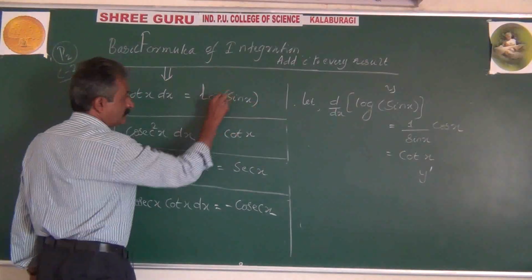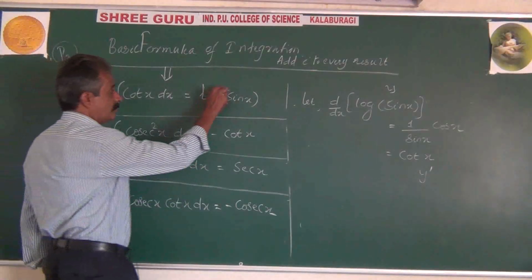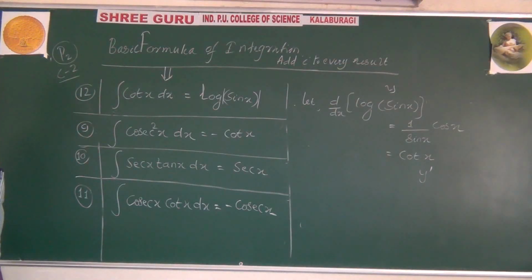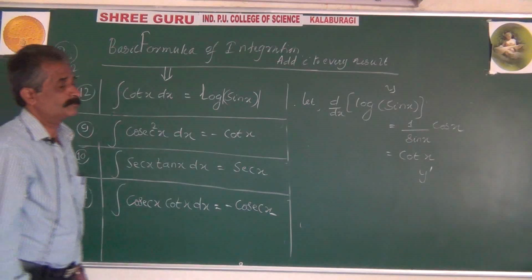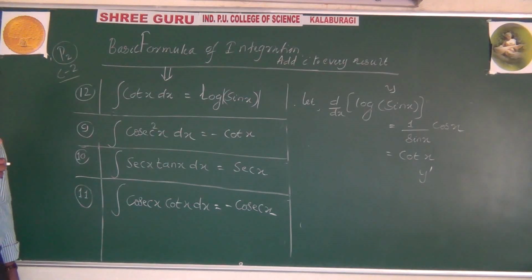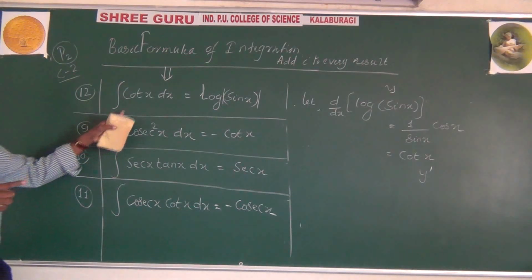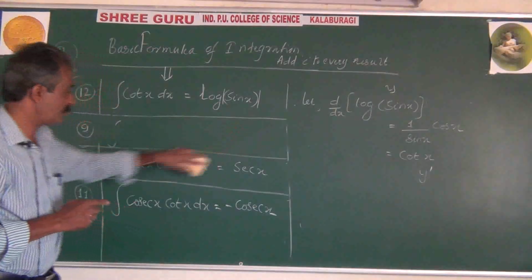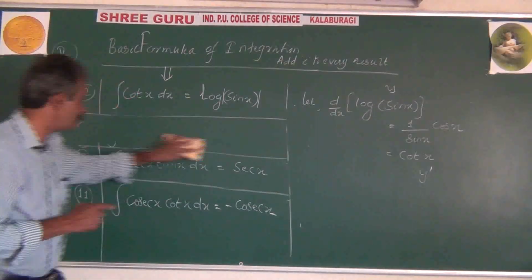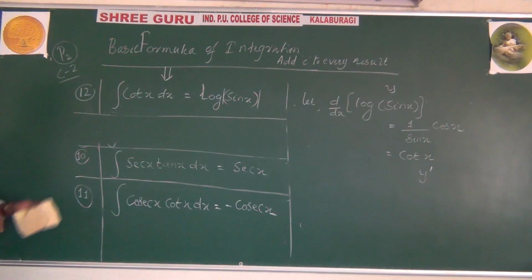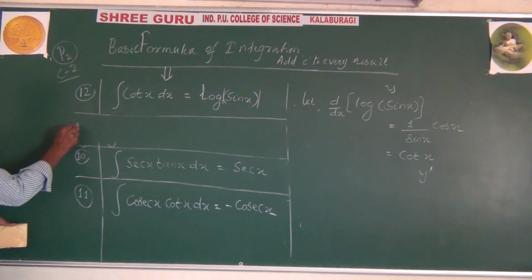Some lecturers, in some books, write it with modulus. You can also maintain the modulus, or you can ignore it. Choice is yours. So be careful. Differentiation of cot x, no doubt, is minus cosec square x. But the integration of cot x will be, more importantly, log sin x. Be careful. You will definitely have some confusion at the beginning, but as time passes and you get more experience in the topic, you can easily cope with everything. 13th one.